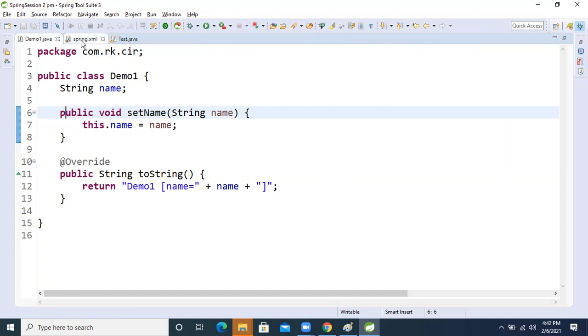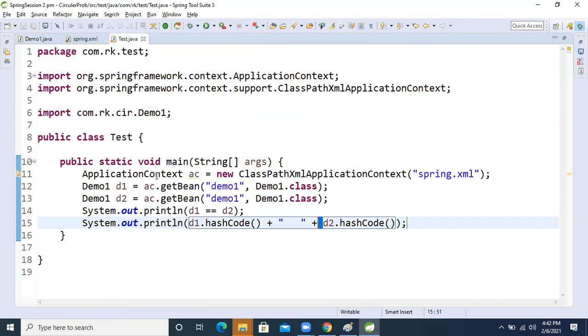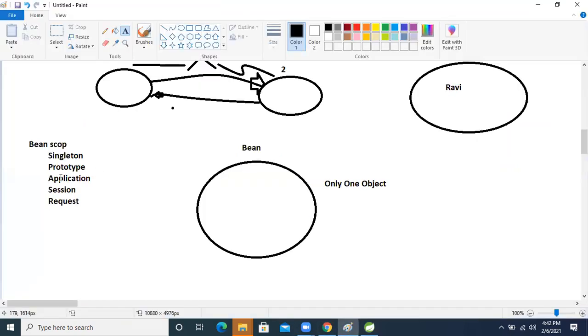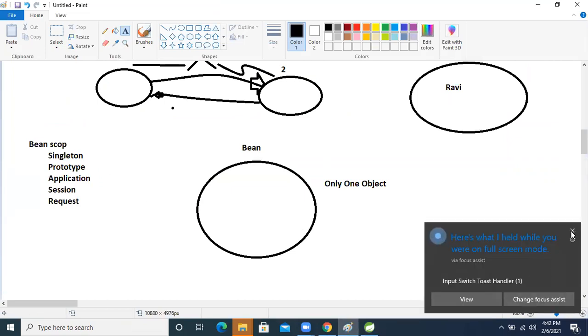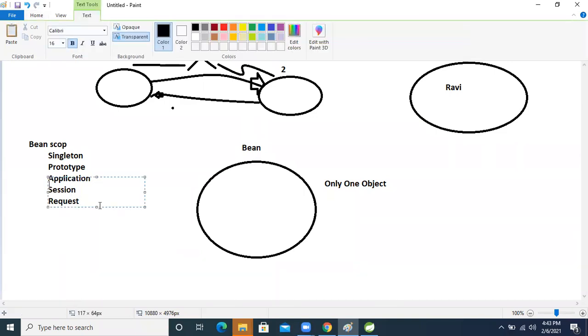But if we take the bean scope as prototype, then what will happen? For both references, our IOC container will create different objects, right? And I said there are three more scopes: application, session and request. When I explain Spring MVC, at that time I will explain these, okay?